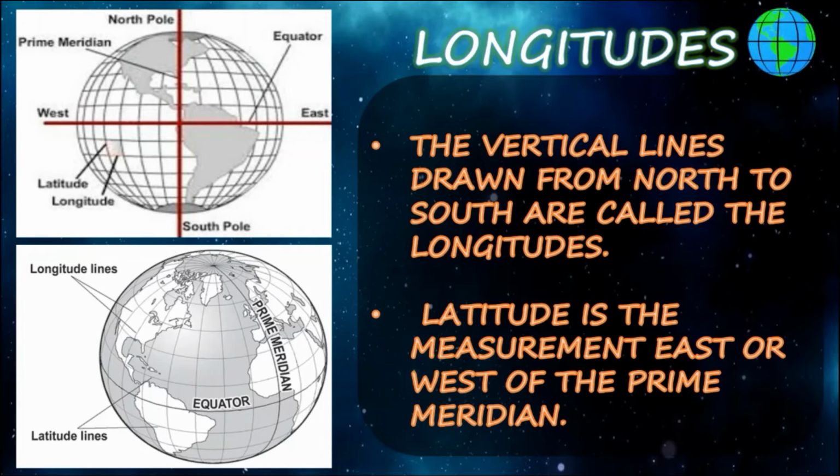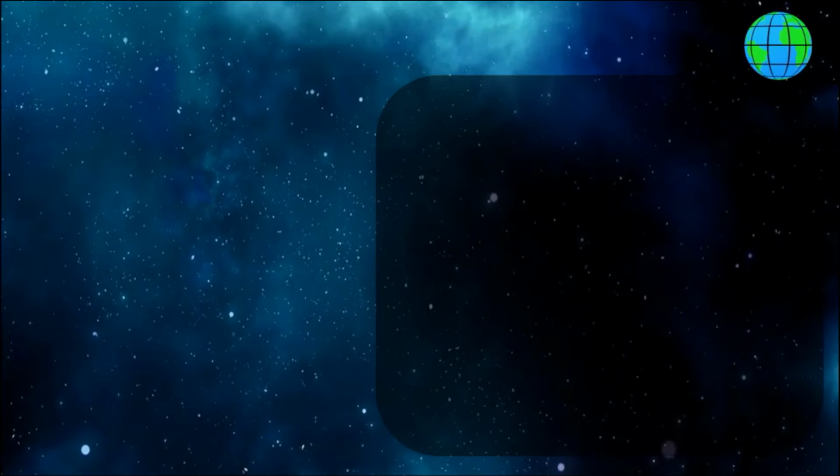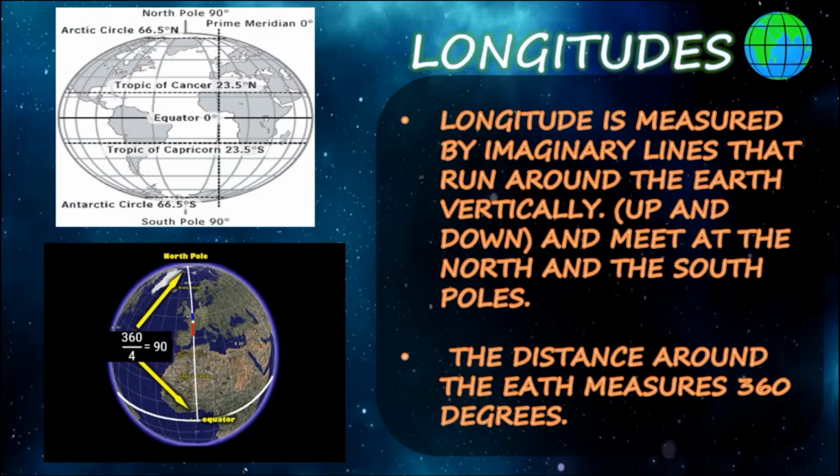Along with the horizontal lines or latitude, there are also vertical lines on the globe. These imaginary vertical lines drawn between the poles on the globe are called longitude. Unlike latitude, these are not parallel lines, but they are the same length. These lines meet at the poles, and they are called meridians, also prime meridians. The longitude is measured by the imaginary lines that run through the earth vertically up and down, meeting at the north and south poles.